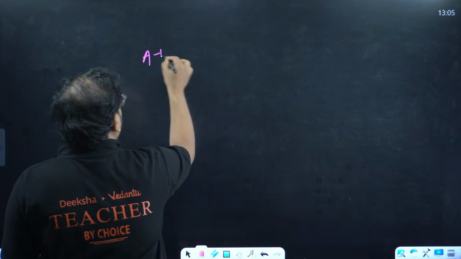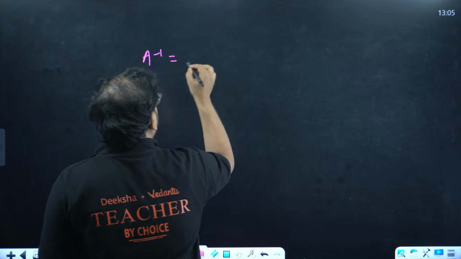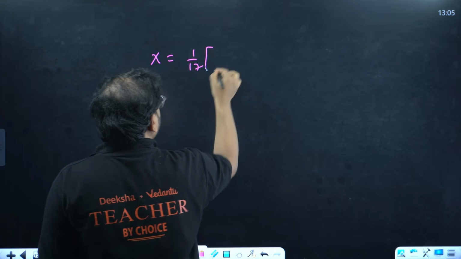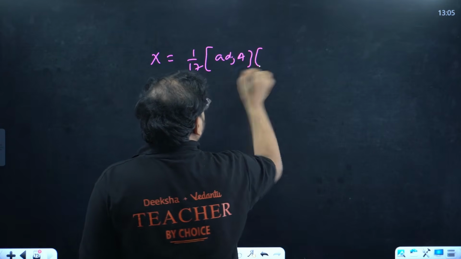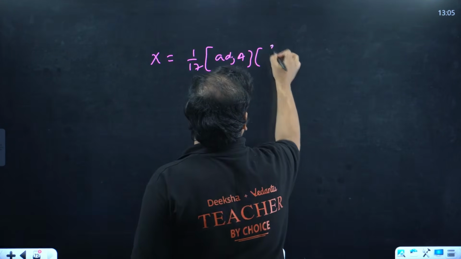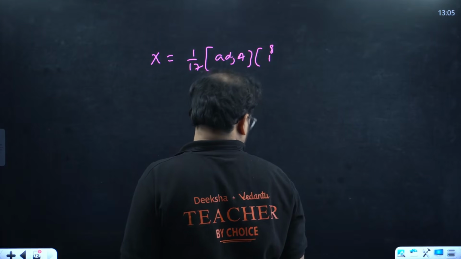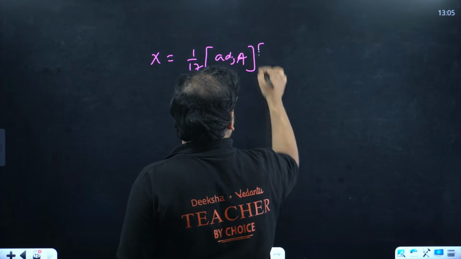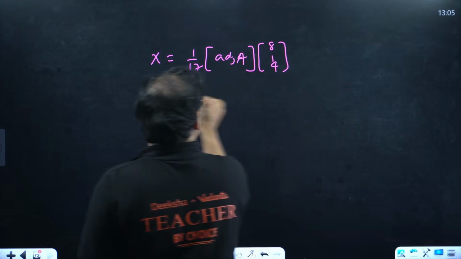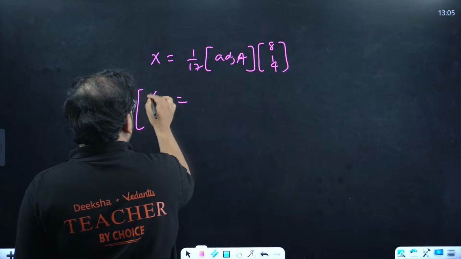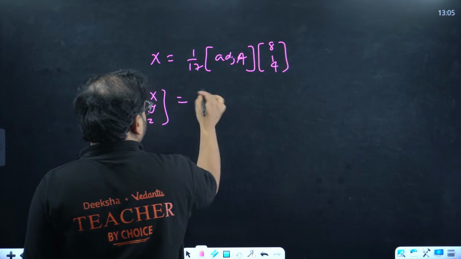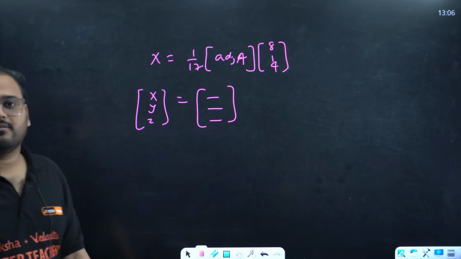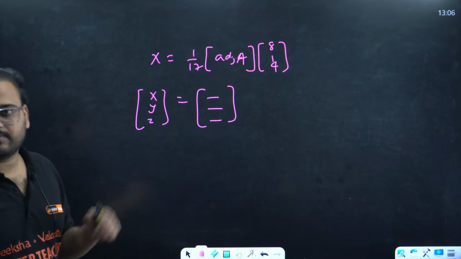Your A inverse will be, sorry, not A inverse, your X value will be what? 1 by 17 times the adjoint of A times the matrix 8, 1, 4. Solve it and let me know what this value comes as. I want you to solve and give me the answer. It will come as a 3 cross 1 matrix, a column matrix. Give me the answer in the comment section.